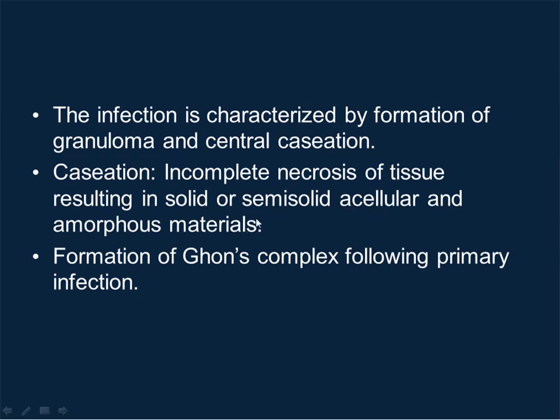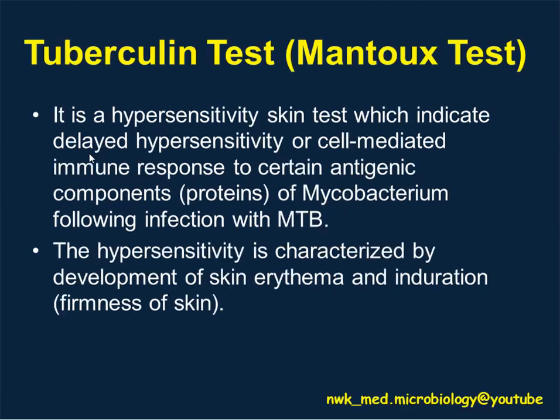Simply, caseation is an X-ray observation in which the tissue looks like a firm, dry mass with a cheese-like appearance. Later on, the patient may also have this Ghon complex. Ghon complex is the caseating granuloma. Simply, it means a small area of inflammation leading to incomplete tissue necrosis under X-ray observation.